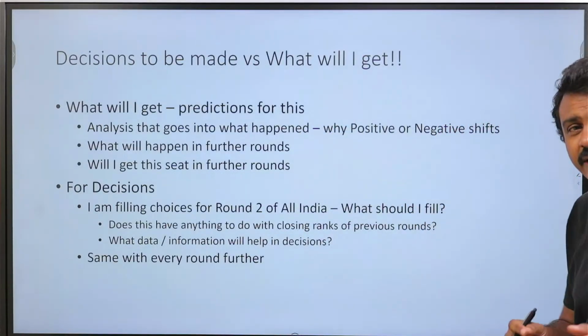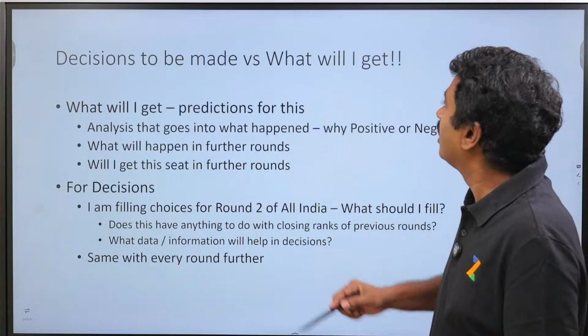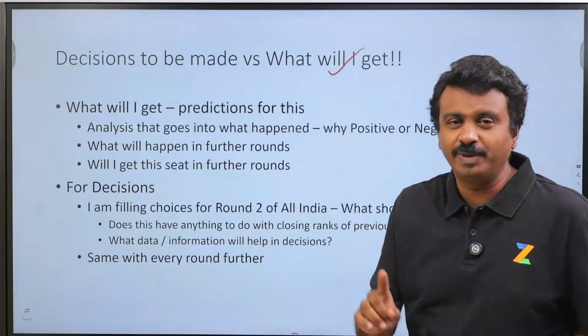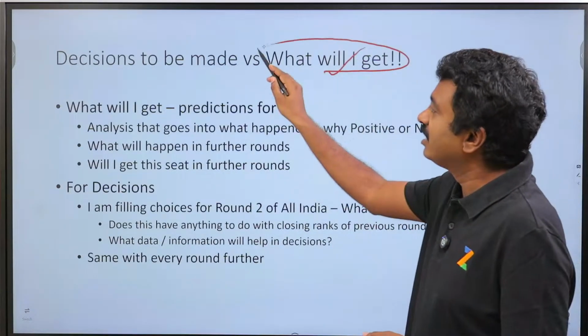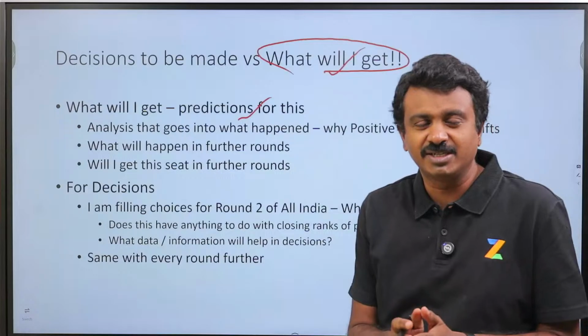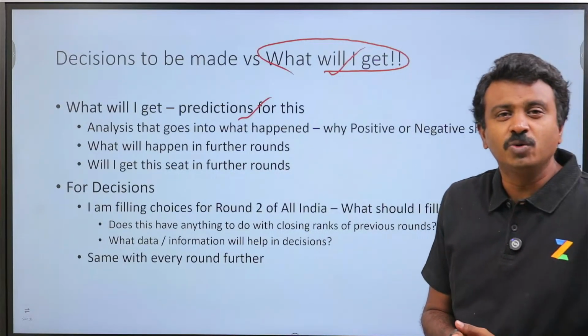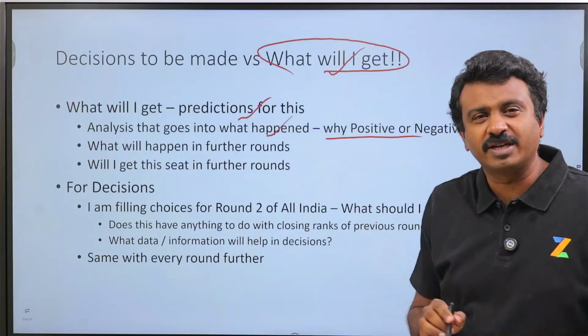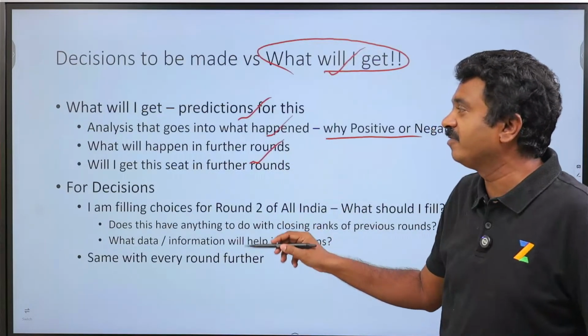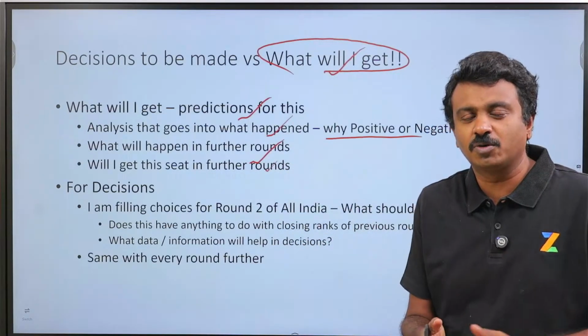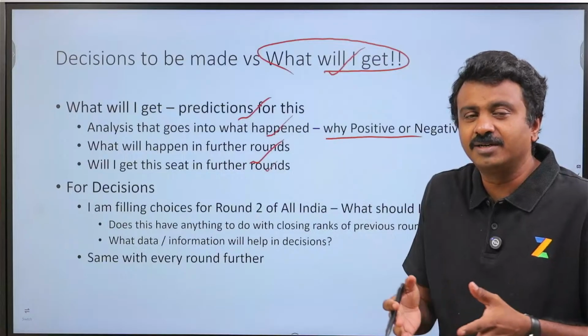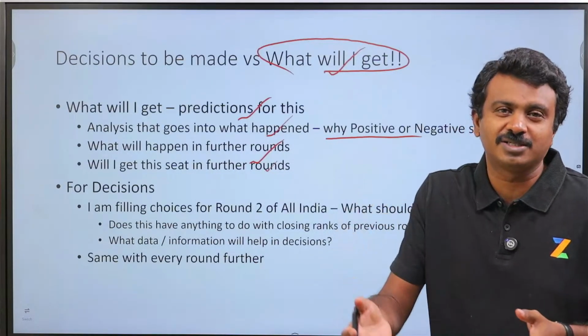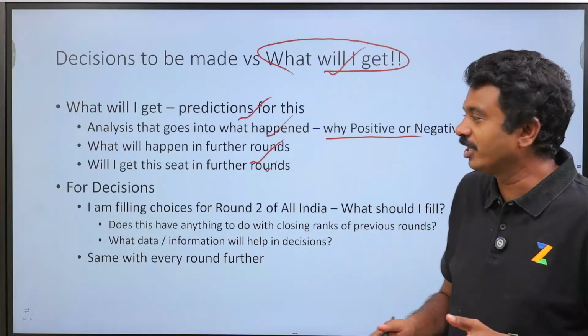Now currently, you can get ready with the information. Decisions basically are to be made versus what will I get. Now what will I get? These are predictions towards it. Now if you are looking at data, you would look at last year what happened, why positive or negative shifts, what will happen in further rounds, will I get a seat in further rounds. These are all very critical in terms of getting you to the next rounds, to have that confidence to get you to the next rounds.